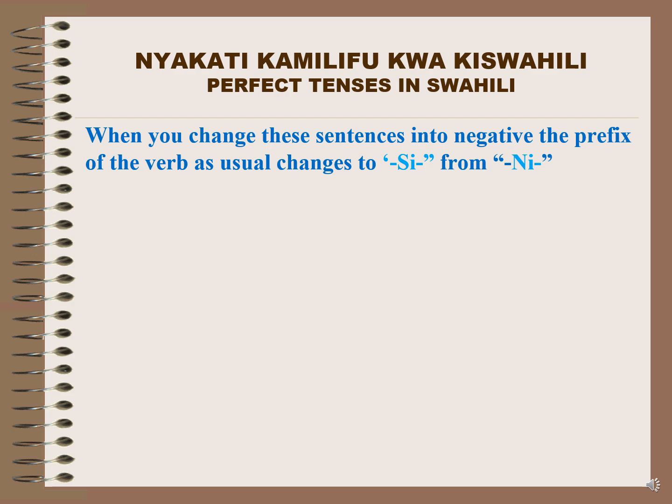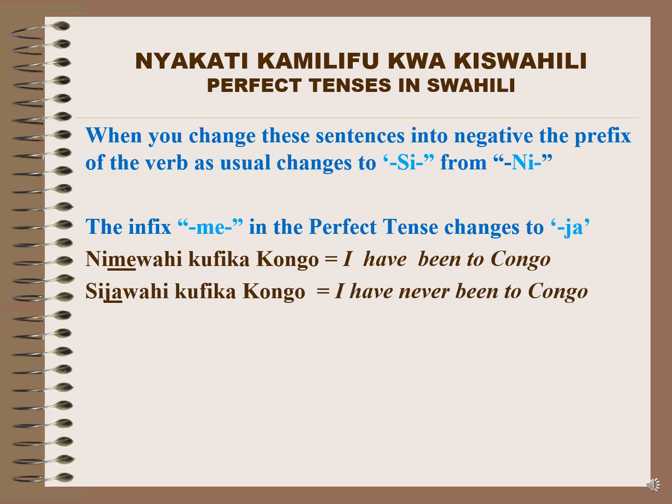When you change these sentences into negative, the prefix of the verb as usual changes to si from ni. I believe you all remember the negative sentences. If it is niliwahi, the negative changes to sikuwahi. So the infix me in the perfect tense changes to ja. For example, nimewahi kufika Congo. This is an affirmative sentence. I have been to Congo. And the negative is sijawahi kufika Congo. I have never been to Congo.